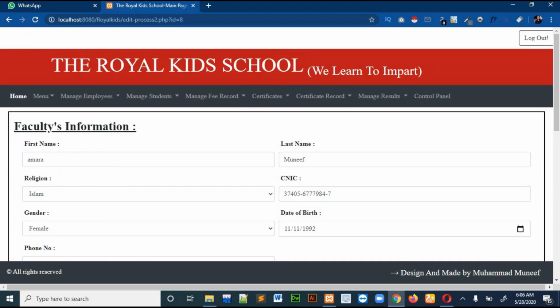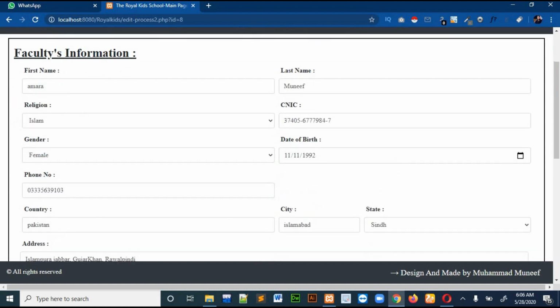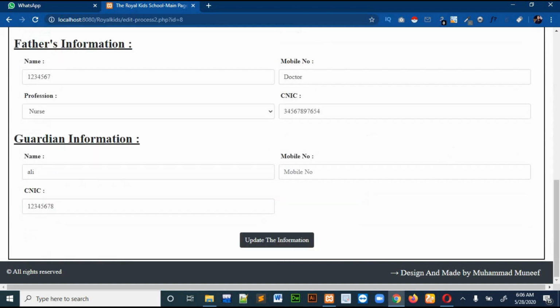This update button will take you to the same page to which we had added our faculty member. Just change anything you want to change from there. Suppose you want to change the date of birth or anything, just change it and then click the update information button.